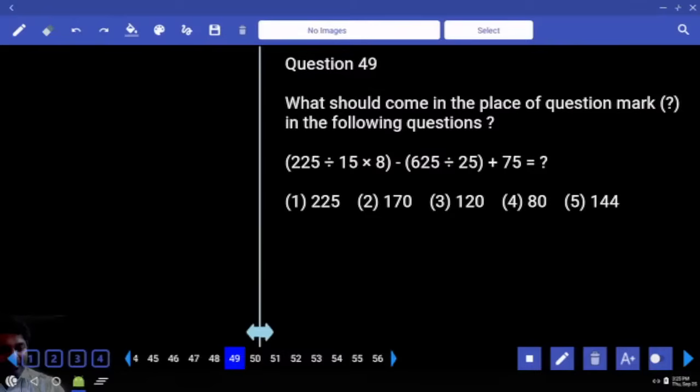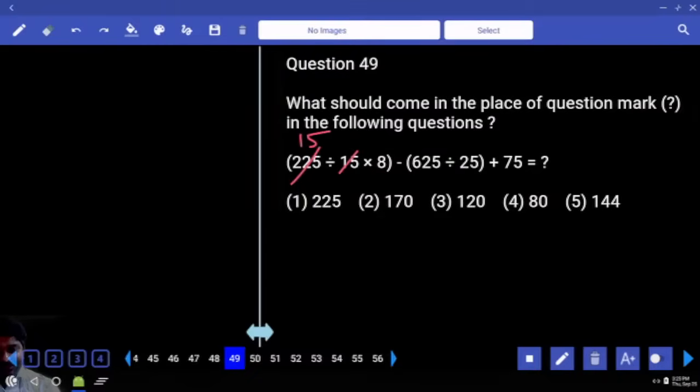Right, again last digit cannot be verified because three options are ending with 0. 15 8 times 120 minus 25 plus minus 25 plus 75 plus 50. Answer 170. You get it?